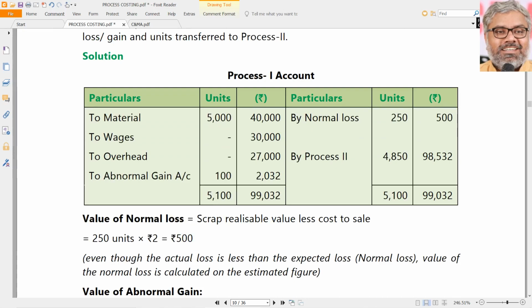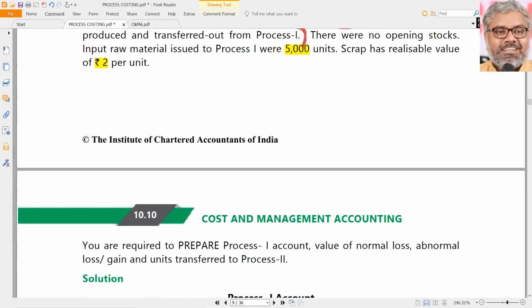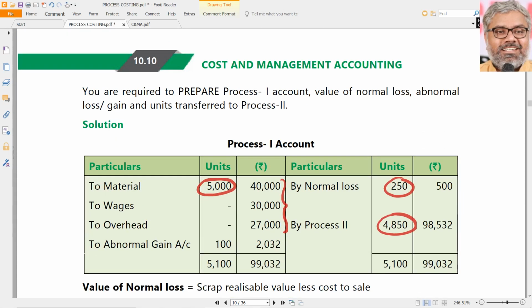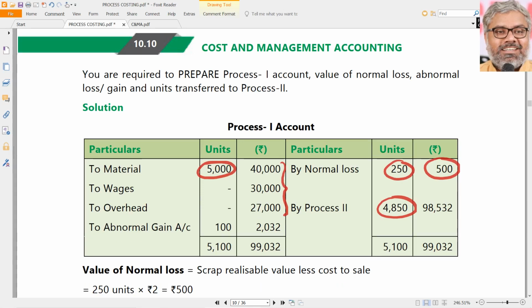Now let us look at this situation. Other things are all same. Write the units, do this one. 5000, okay, 40, 30, 27, copy paste. Abnormal gain you cannot calculate directly. But normal loss you first take 250 units, process 2 account, 4850 units, which is reality. 4850 is reality, which is given in the question. 250 units is standard, that is what normally it is supposed to be lost. And we know 2 rupees scrap value means normal loss rupees amount column should be 500. So far it's okay. There you have to stop.